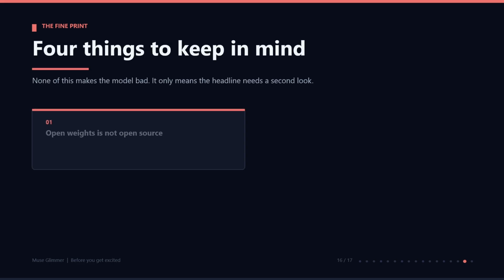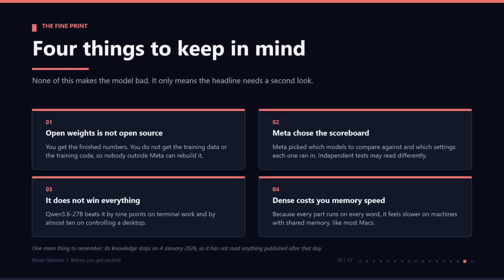Now let me give you the careful side, four things to keep in mind. Number one, open-weight is not the same as open source. You get the finished numbers, but you do not get the training data or the training code. So nobody outside Meta can rebuild this model from scratch. Number two, Meta chose the scoreboard. Meta picked which models to compare against and which settings each one ran in. Independent tests may read differently, so wait for those.